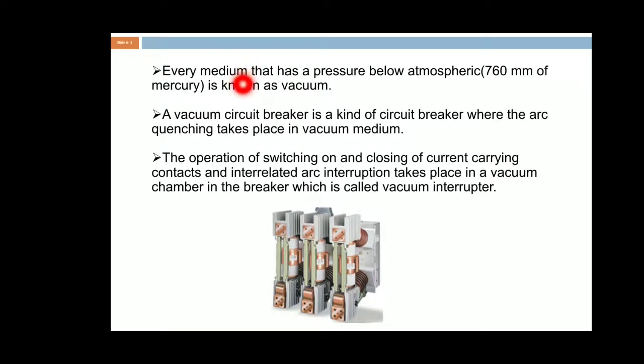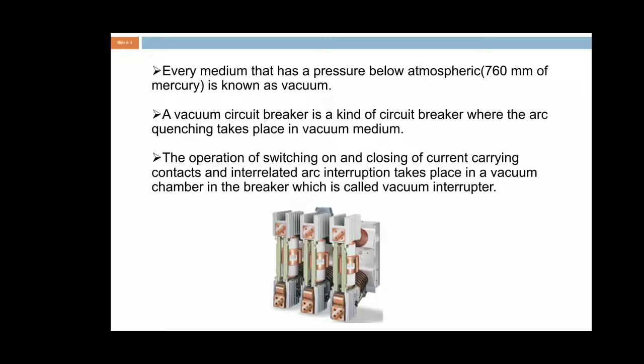A vacuum circuit breaker is a kind of circuit breaker where arc quenching takes place in a vacuum. The arc quenching, or arc reduction, is obtained in the vacuum. The overall operation of switching the current carrying contacts on and off, and the arc interruption, takes place in the vacuum chamber only.